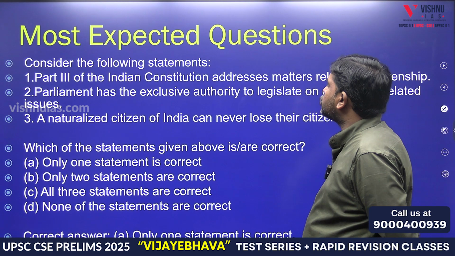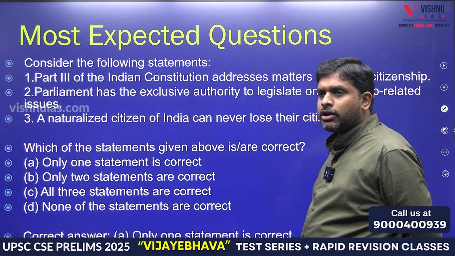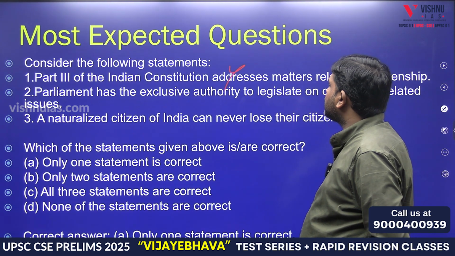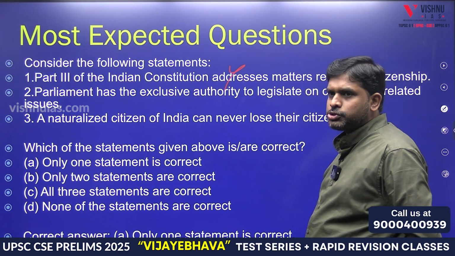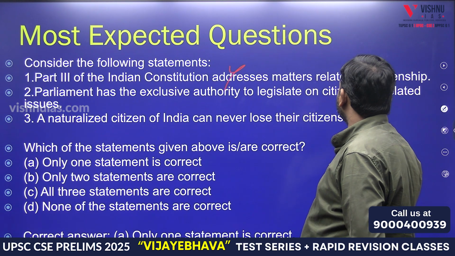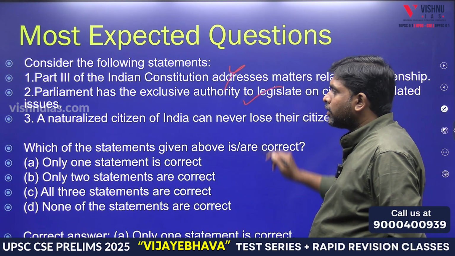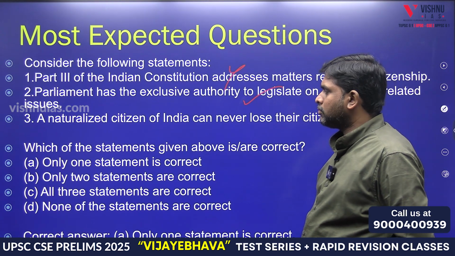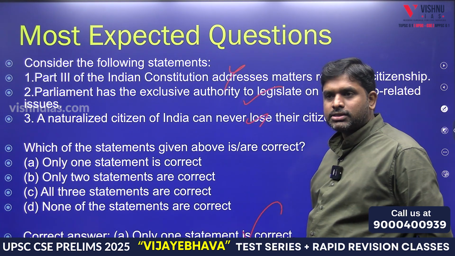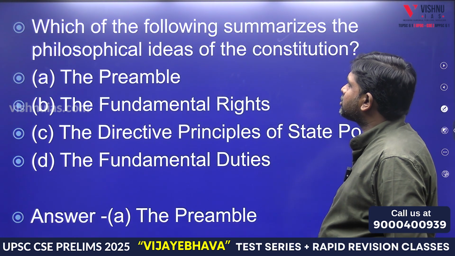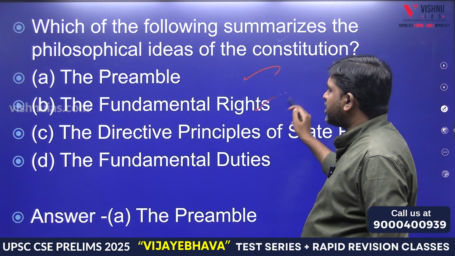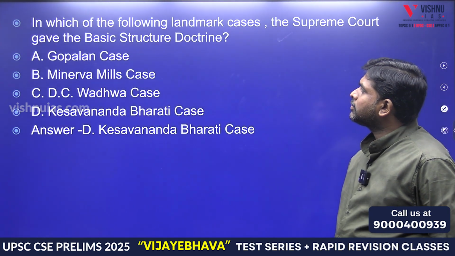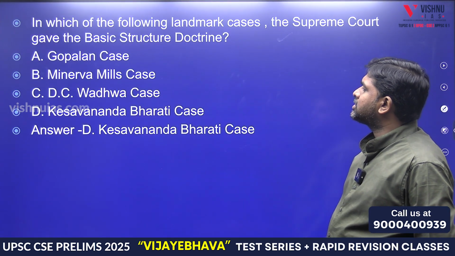Part 3 of the Indian Constitution addresses matters related to citizenship. Yes or no? Part 2. Parliament has the exclusive authority to legislate on citizenship related issues. Yes. A naturalized citizen of India can never lose their... Only one statement is correct. Yes or no? Philosophical ideas. Preamble, fundamental rights. All philosophies are present in the Preamble. So the following landmark, the Supreme Court gave the basic structure.